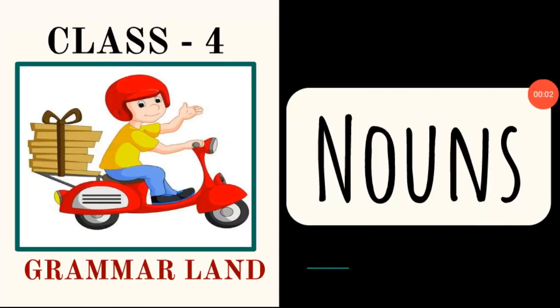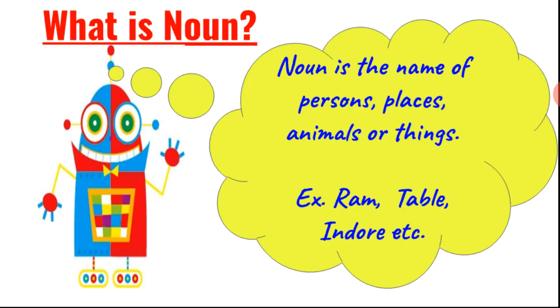Hello students, today we are going to learn about nouns. So let's see, what is a noun? A noun is the name of persons, places, animals or things. Example: Ram, table, Indore, etc.